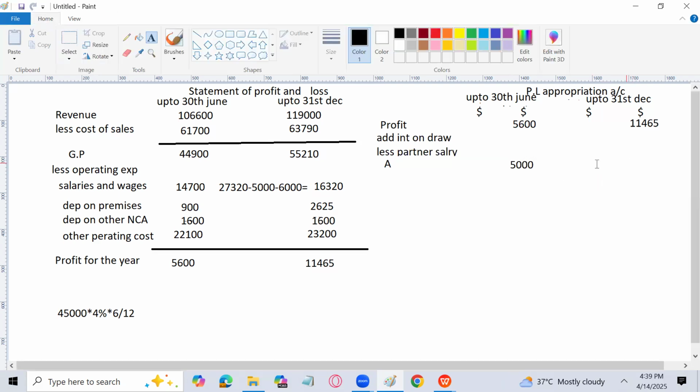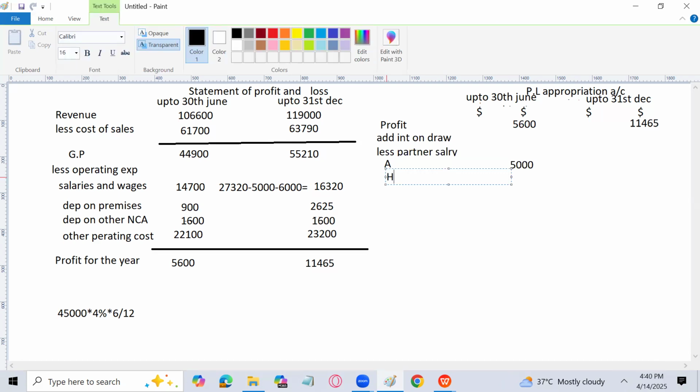And for here, both partners' salaries will be charged. 5,000 for the first part of the 6 months, and for the second part, it is 6,000. Why, sir? Because we need to subtract the salary of Angie and Harry both. So the 12,000 salary of Harry should be divided by 2.